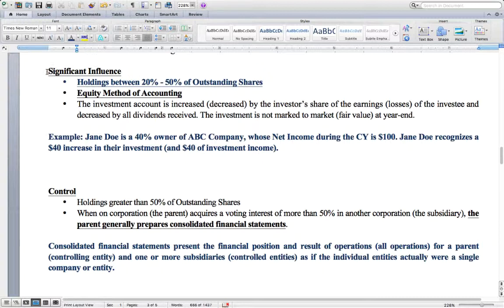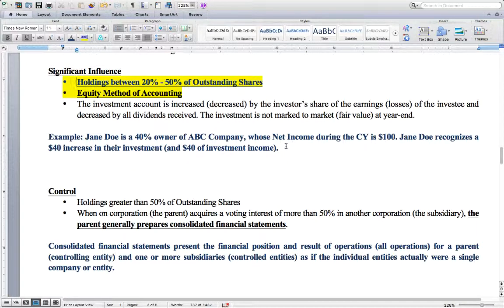Significant influence is when you hold between 20% and 50% of outstanding shares, and it applies the equity method of accounting. The equity method of accounting does not apply to any other of the securities discussed in this chapter, and only in circumstances when the company has significant influence over the company it's investing in.